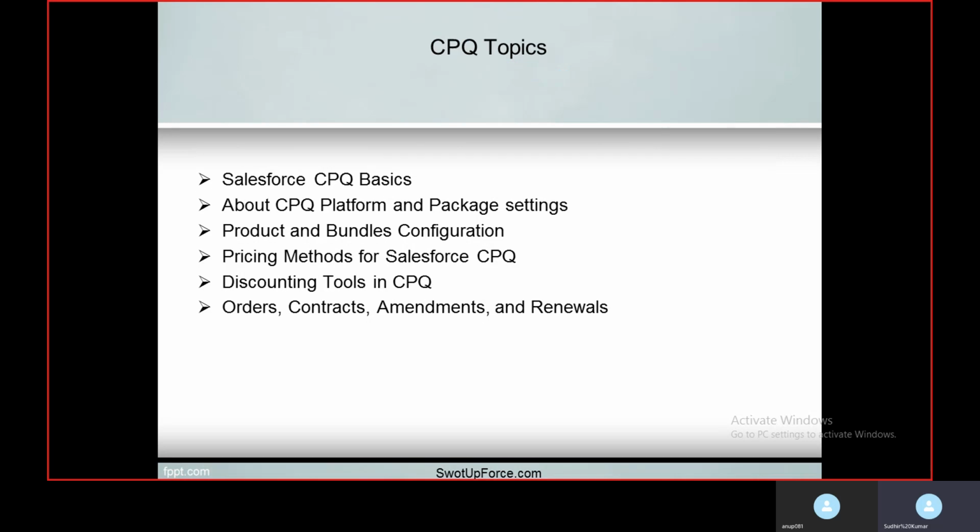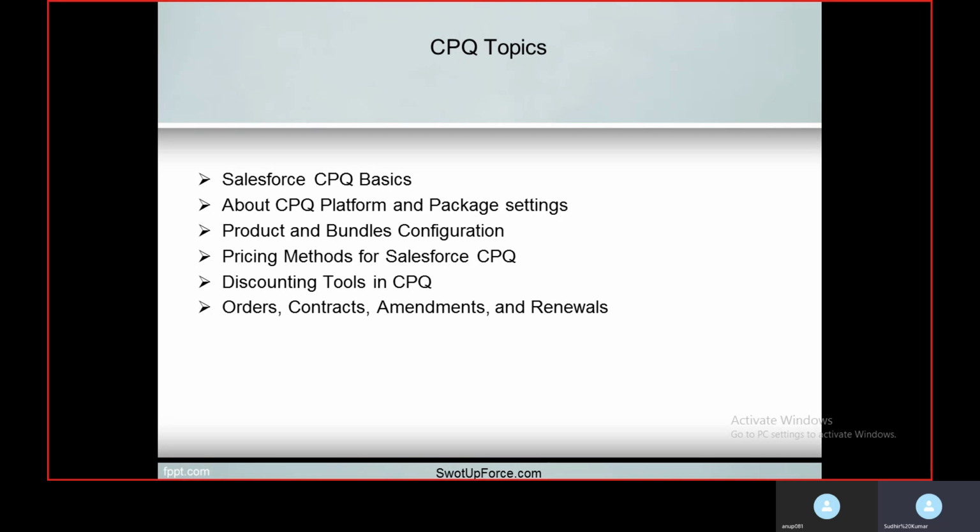Let's talk about what CPQ topics we are going to cover in different sessions. We have put some topics over here, as you can see on the slide. First, we will take Salesforce CPQ basics. Under Salesforce CPQ basics, we will discuss what Salesforce CPQ is and how you create a playground to get some practical exposure on CPQ. We'll discuss it in detail. Next, we will discuss the CPQ platform and package settings.